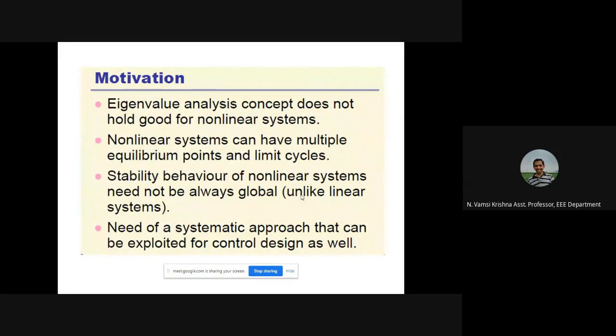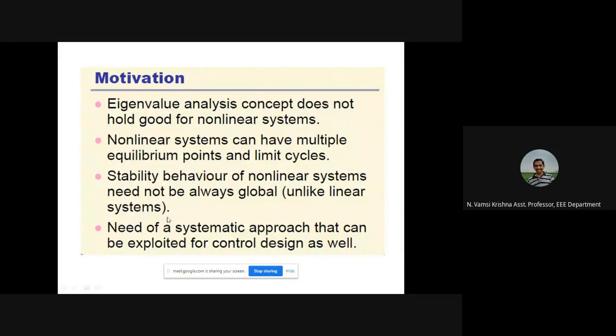For nonlinear systems, it is possible to have multiple equilibrium points and limit cycles. A limit cycle is nothing but oscillatory nature. Regarding stability, in the case of linear systems, whenever we talk about stability, we are not talking about local or global. There is only one stability concept, stable or unstable. That's it. But in the case of nonlinear systems, it is not like that.